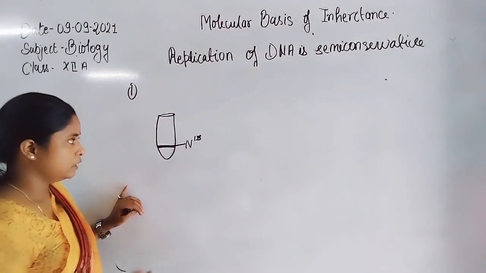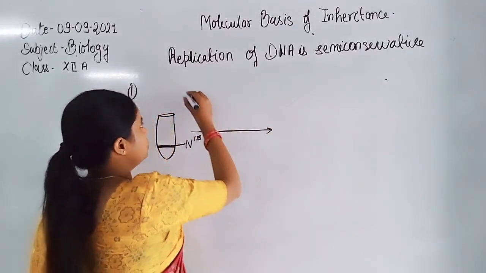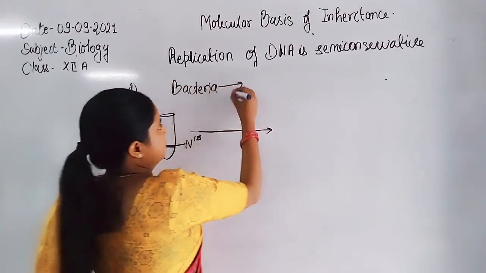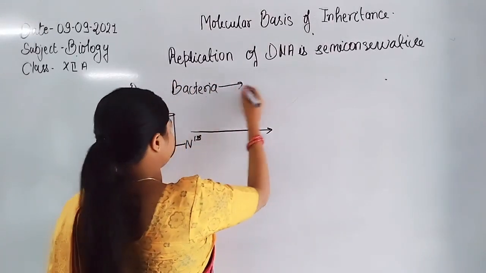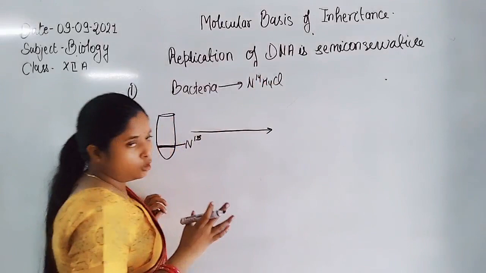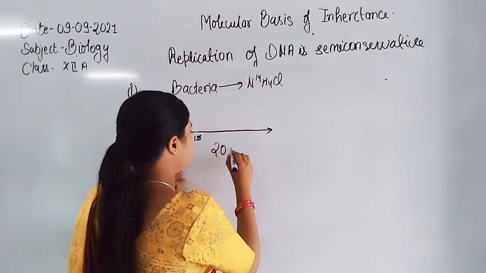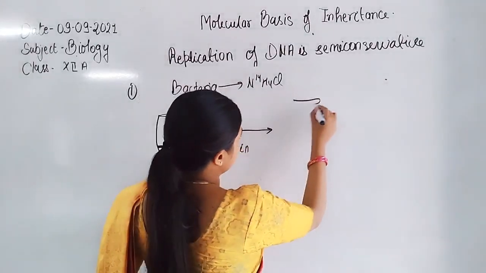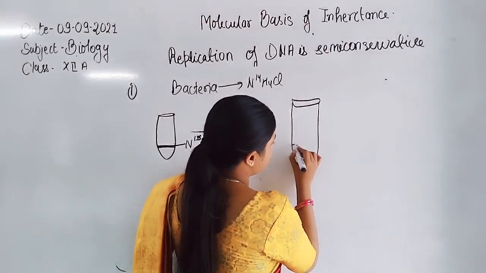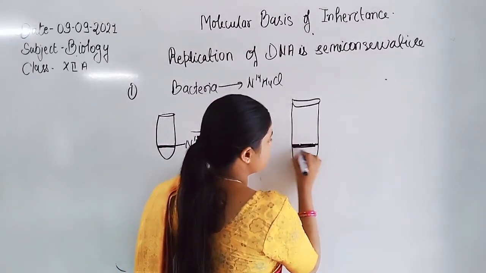After 20 minutes, they transferred these bacteria into the N14 ammonium chloride. So what they observed in the N14 medium, after 20 minutes, by the centrifugation, is two bands: one light band, here is the light band, and the dark band, here is the dark band.